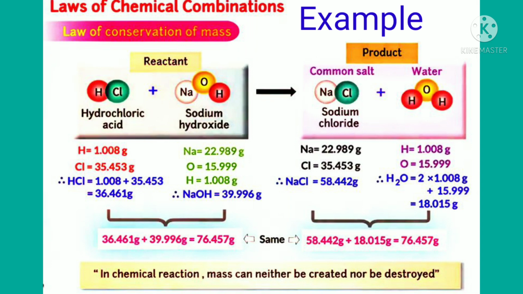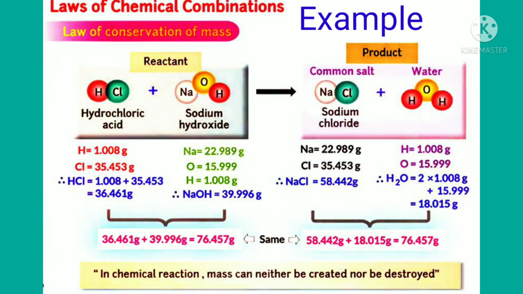Example of conservation of mass: hydrochloric acid reacts with sodium hydroxide to give sodium chloride and water. Here, hydrochloric acid and sodium hydroxide are the reactants and sodium chloride and water are the products.